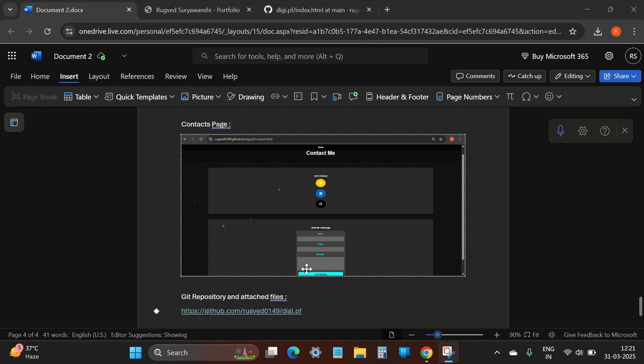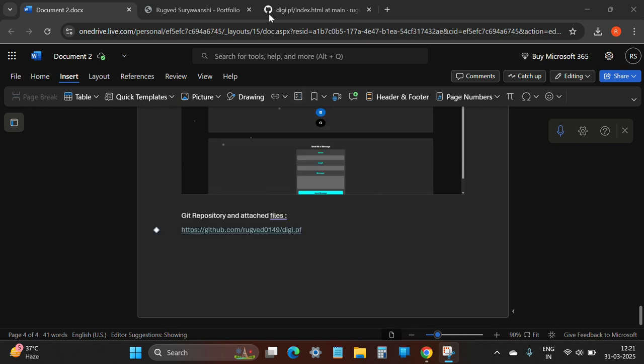Finally, it's the contacts page wherein you could contact me if you like my work or have something to comment about it. The email ID, the LinkedIn profile, and GitHub profile are shared here in the form of a button, wherein if you click on it, you could be directed to the respective link. A send me message box is given down, wherein you could directly contact me without getting into the email itself.